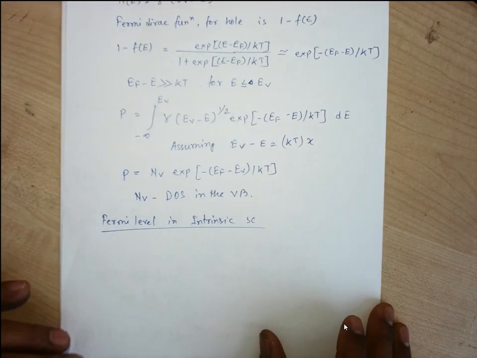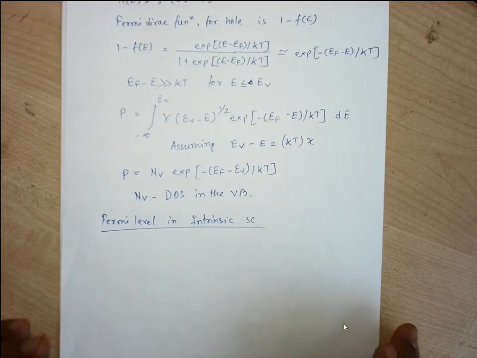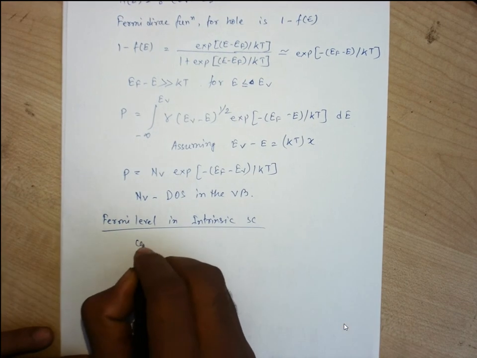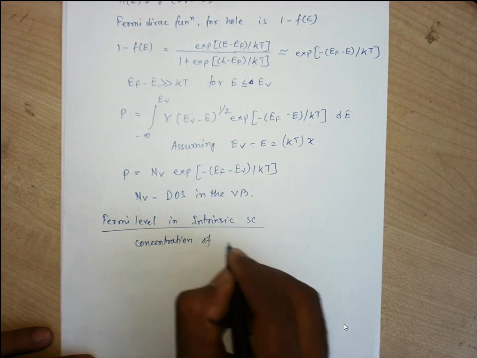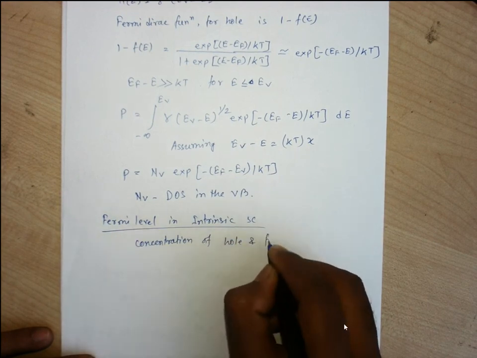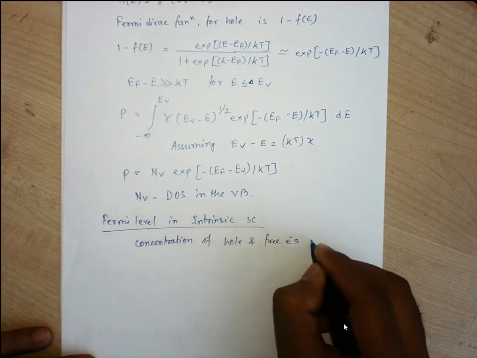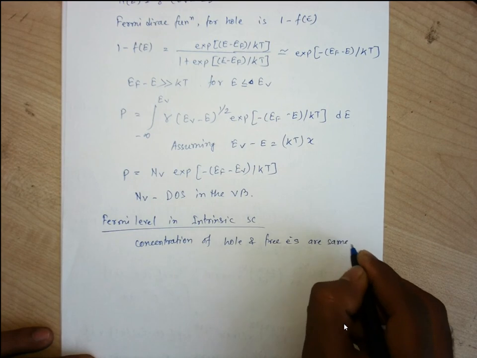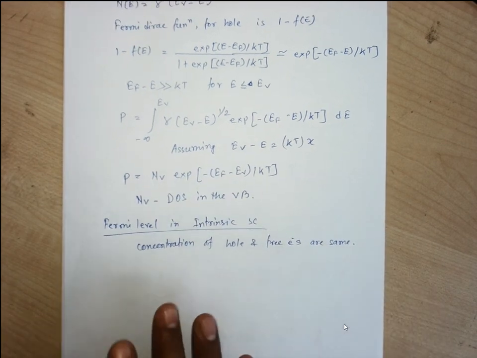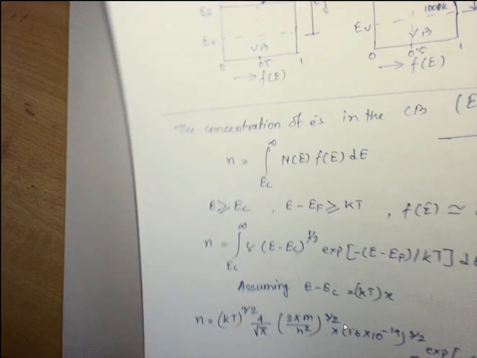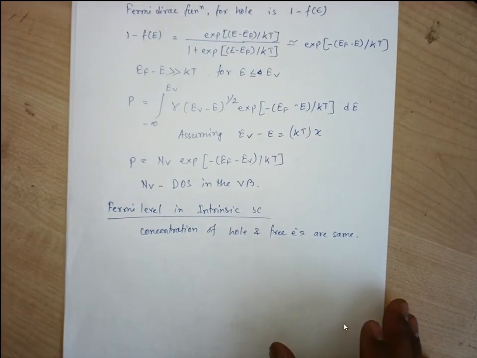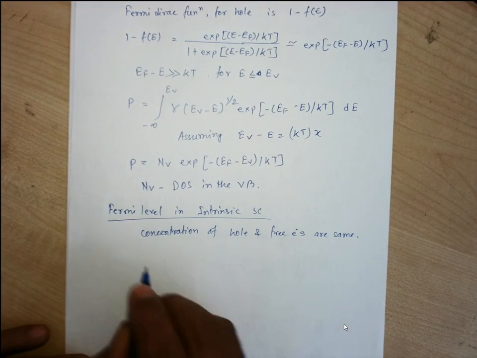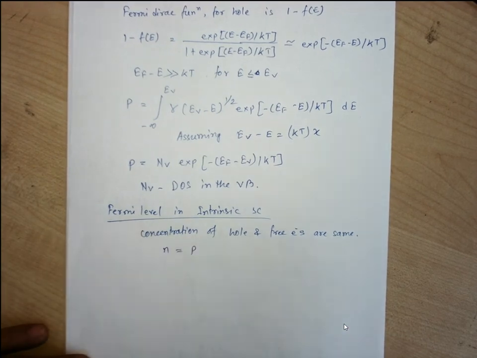For the intrinsic semiconductor, the concentration of holes and free electrons will be the same, right? That is what we can say, that this P and this N are the same. These concentrations are known as the intrinsic concentration, N equals P equals Ni.